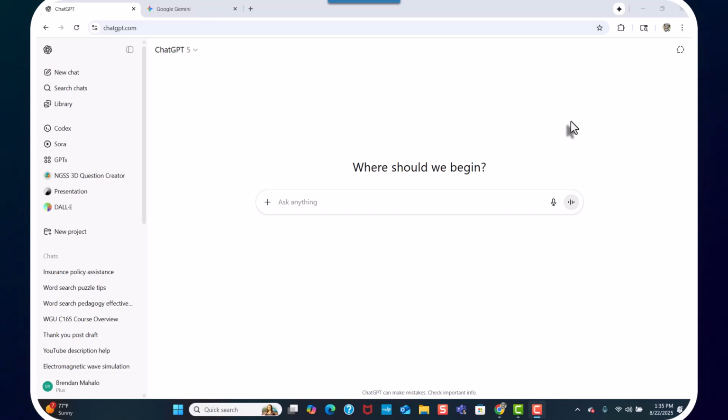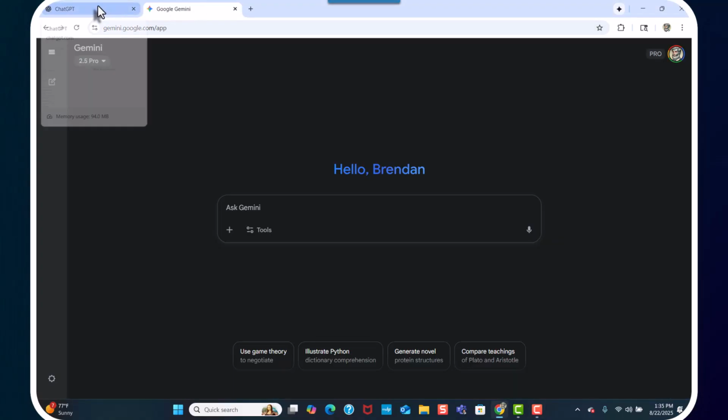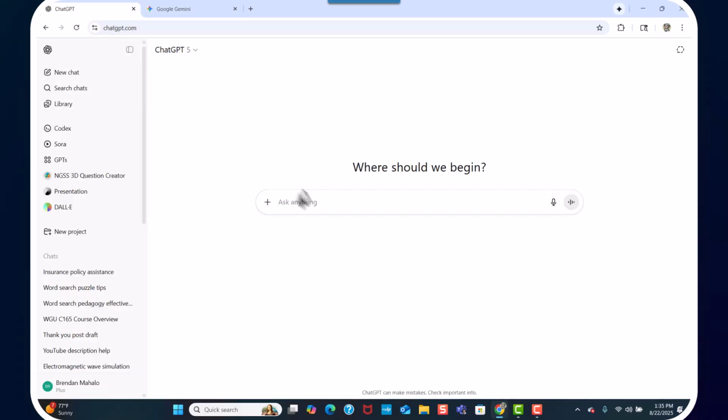In the previous video, I had created a word search using vocabulary for my earth science course. Now we're going to take it a step further and create a crossword puzzle. So I have ChatGPT-5 and I have Google Gemini 2.5 Pro open. So let's go ahead first and say,